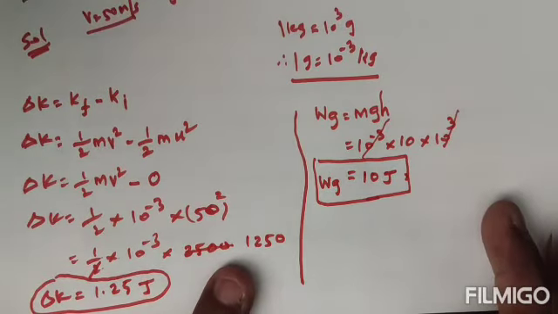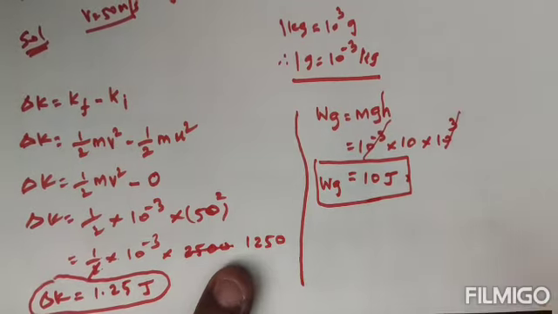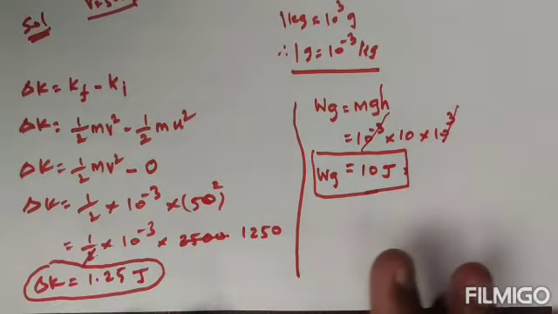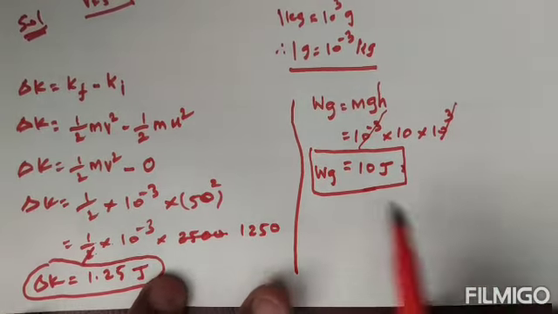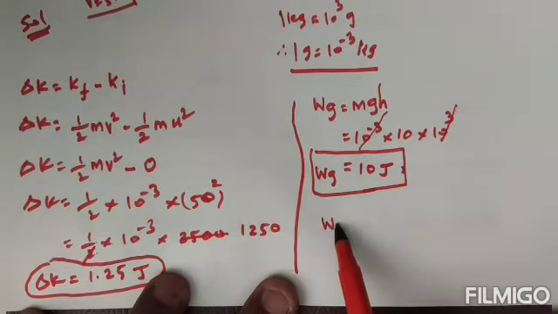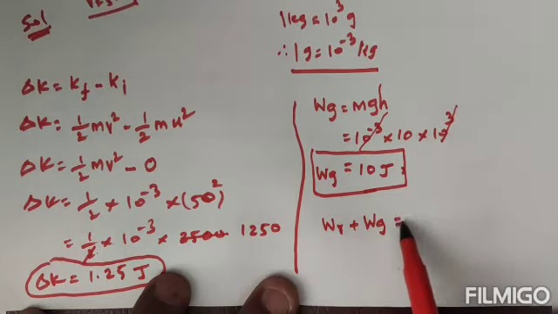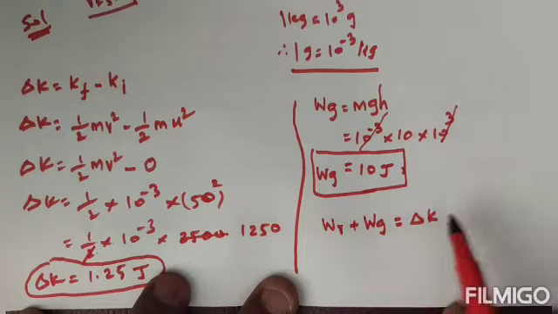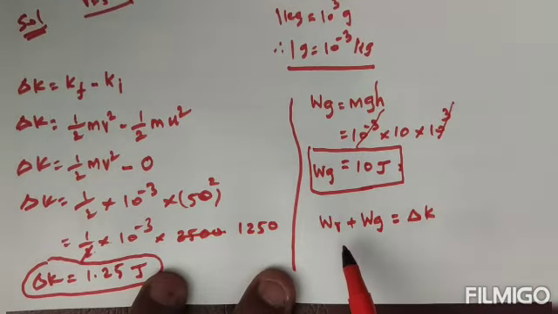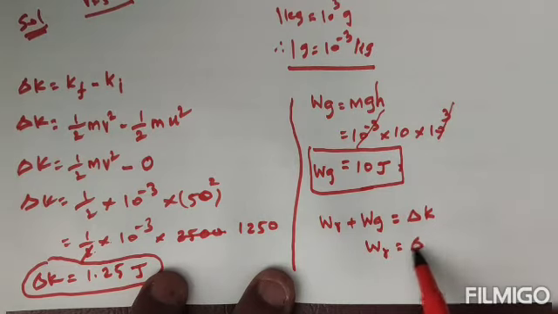But in this question they are asking work done due to resistive force. So once again I can write: work done due to resistive force plus work done due to gravitational force is equal to change in kinetic energy. Therefore I need this WR alone. Therefore WR is equal to delta K minus WG, moving that side.